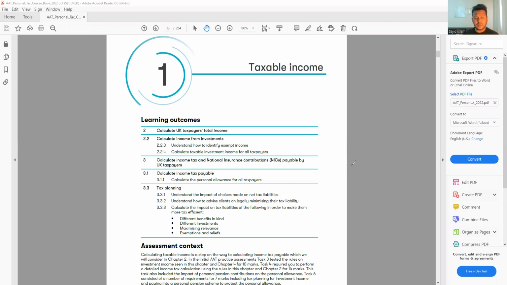Now, chapter 1 is taxable income. It's very important to find how much the taxable income is for a person before actually calculating the tax. For example, if your client asks you how much tax they have to pay to HMRC, before you tell that to your client, you have to calculate the taxable liability for that person. So for that reason, it is very important to calculate the taxable income first. So let's have a look at the chapter overview.